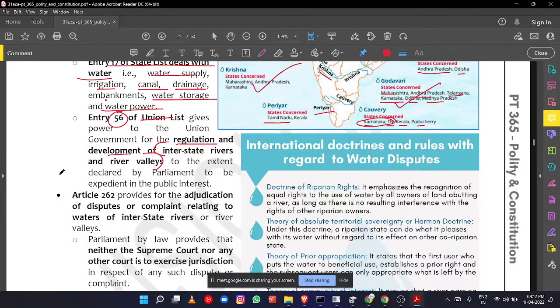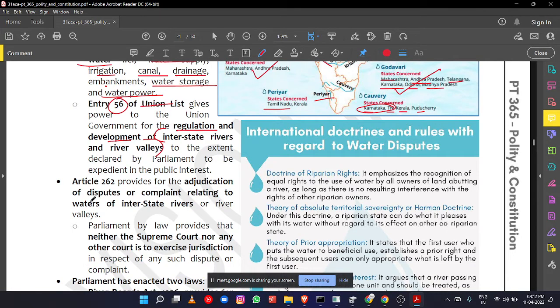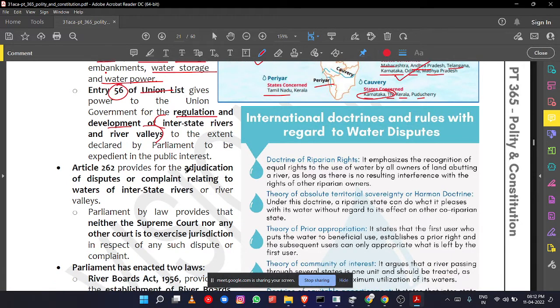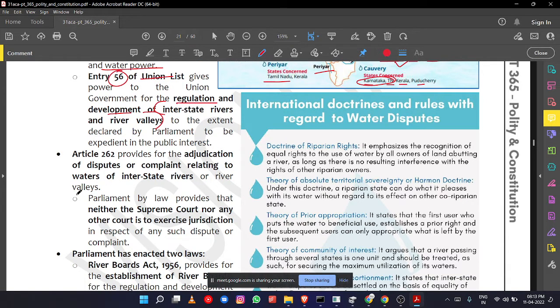There is one article, Article 262 of the Constitution. It provides for the adjudication of disputes or complaints related to water and interstate rivers and river valleys. Just after independence, in 1956, what happened? These kinds of disputes started emerging, and there was a constitutional amendment and the introduction of this particular article, Article 262, for adjudication of these disputes.